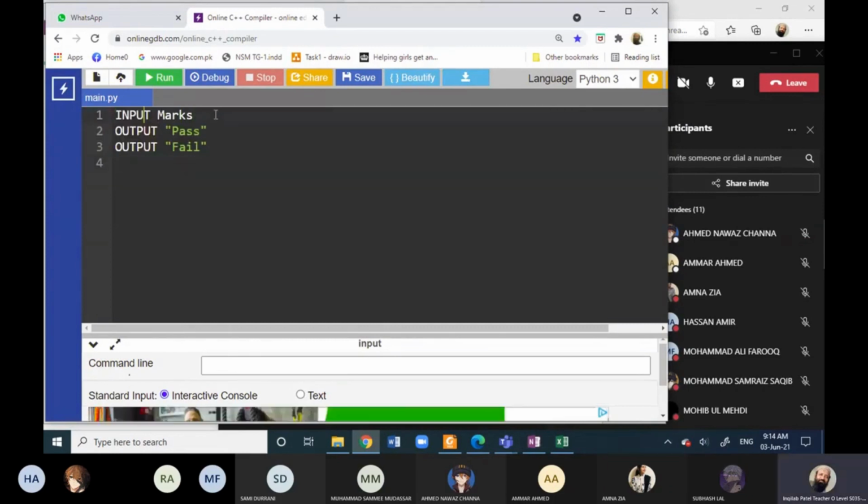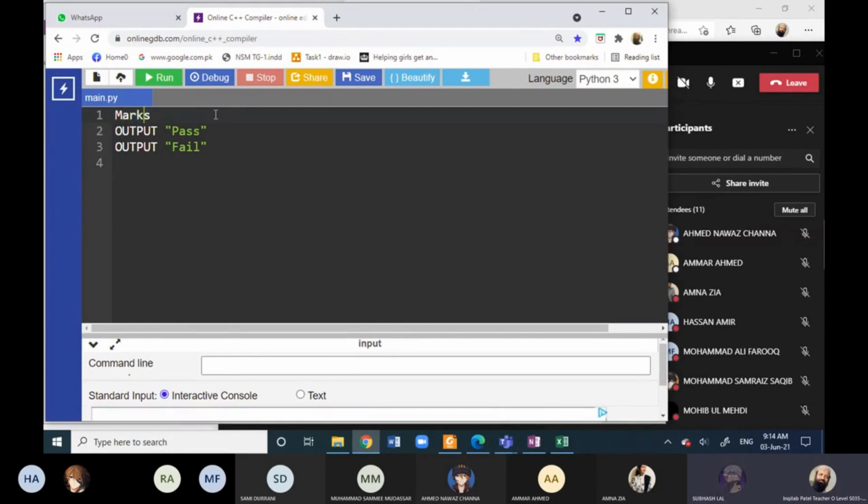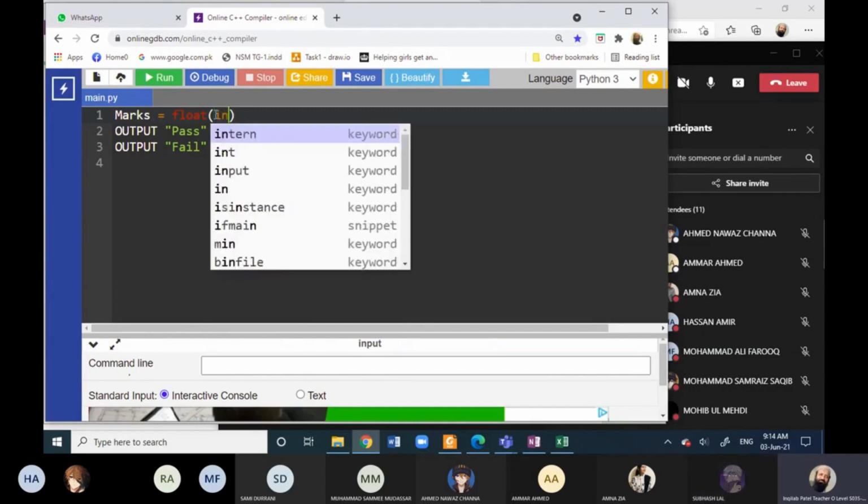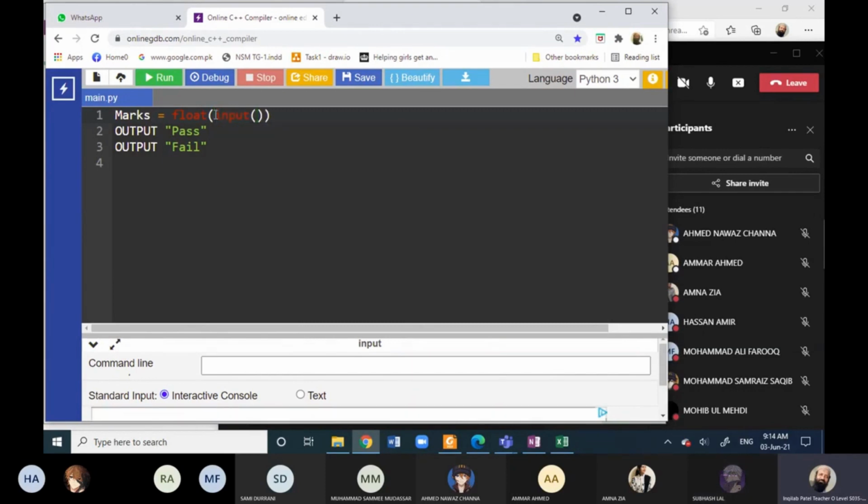Yes, the syntax of input, if we write input marks and output pass without brackets, would cause a syntax error. So I am changing it now. So marks is equals to float input. That was pseudocode.